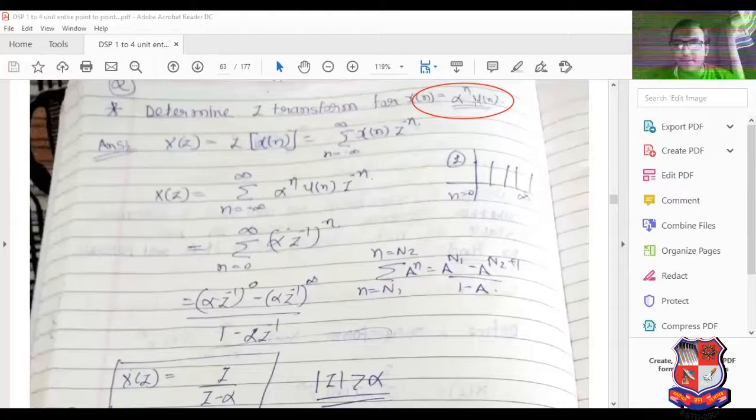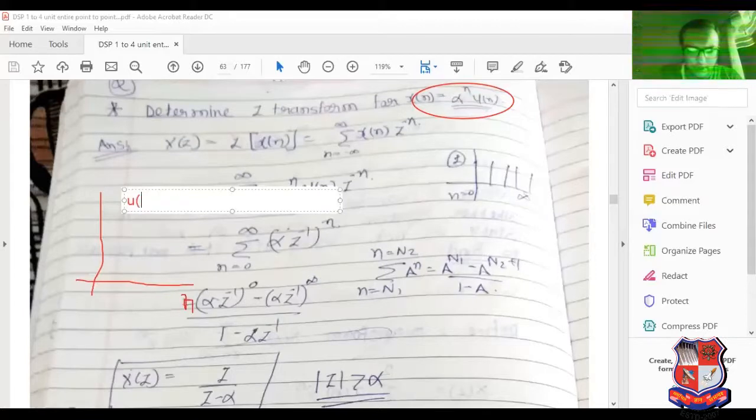Now alpha raised to n u of n. U of n means what? I have sketched the signal here. It is known as the unit step signal. Here we can write n, and here we can write u of n.